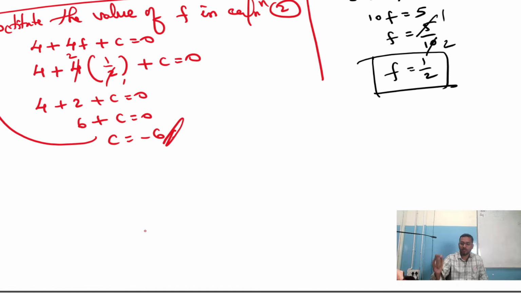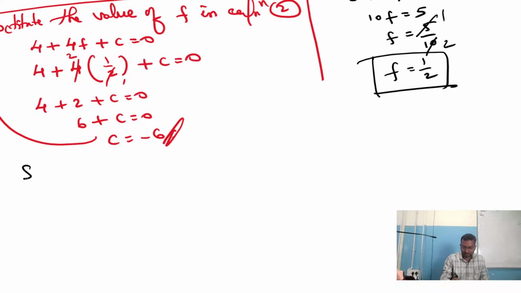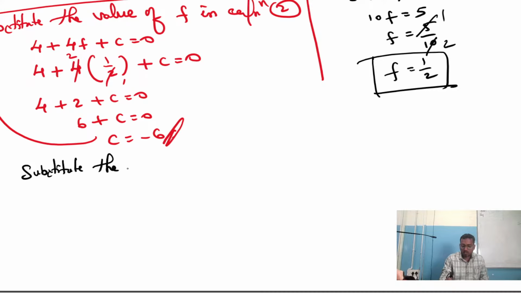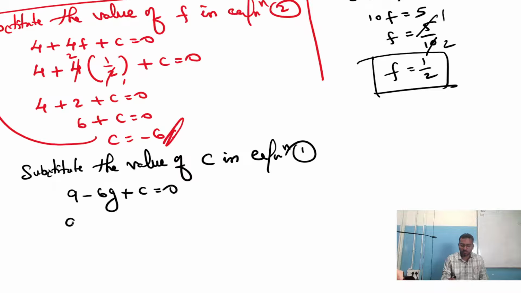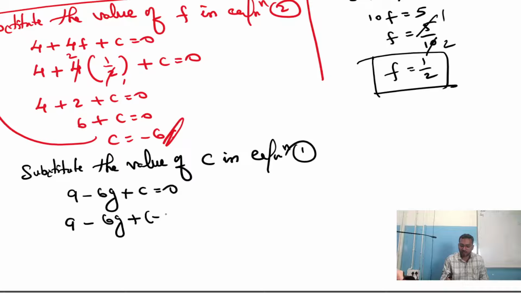Yeah. Now we can substitute the value of c in equation 1. So what was my equation 1? 9 minus 6g plus c is equal to 0. 9 as it is, minus 6g as it is, plus c value, which is minus 6, is equal to 0. Then 9 minus 6g plus into minus, minus 6 is equal to 0.